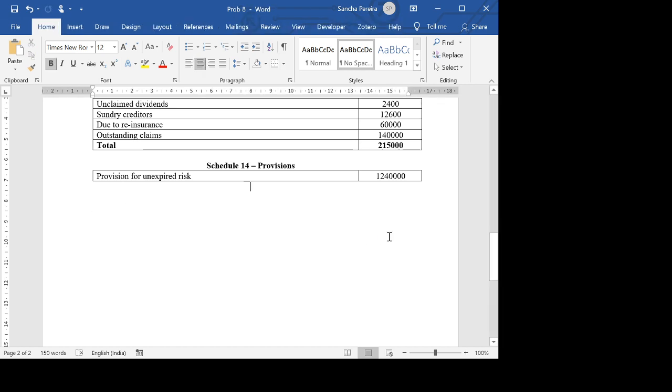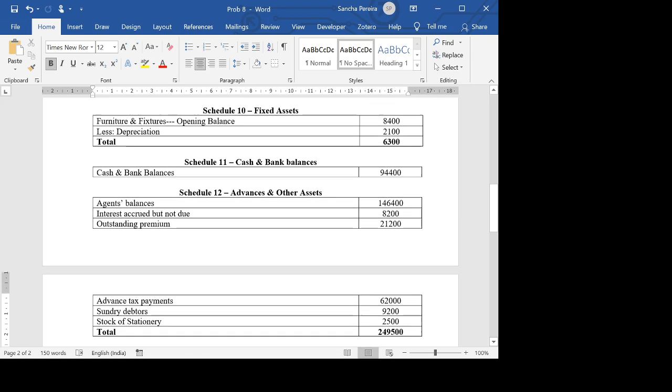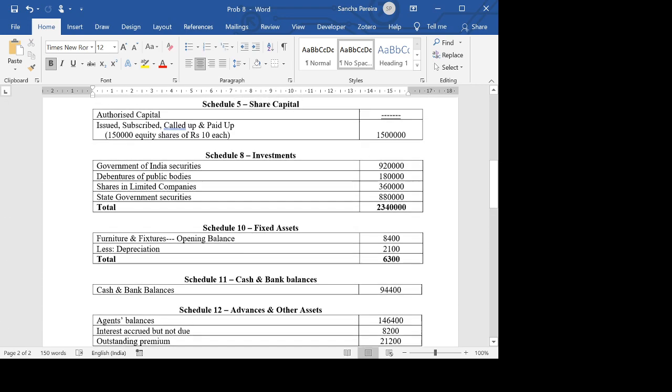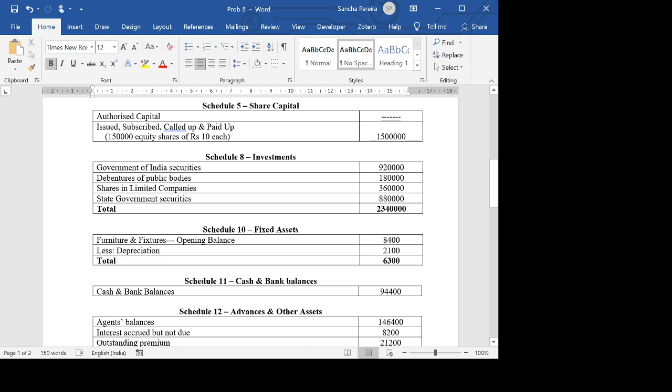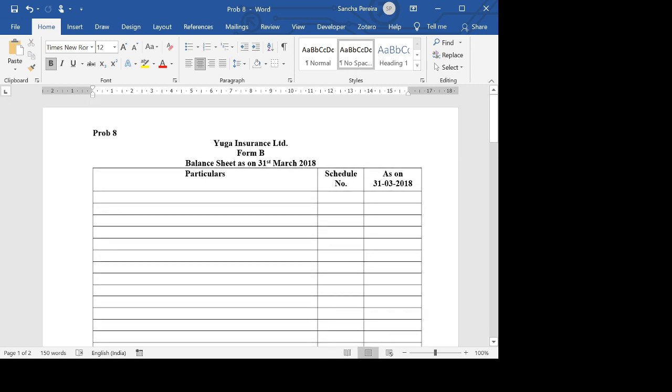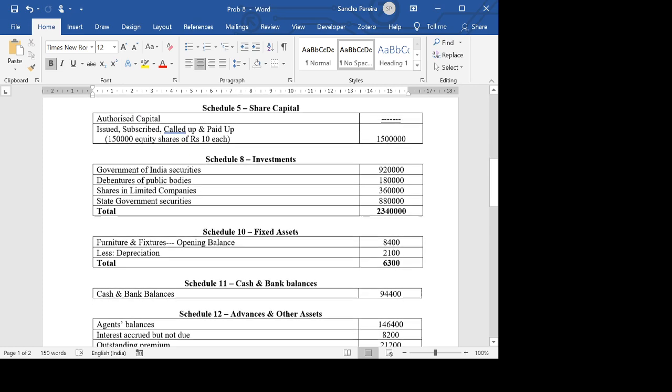So now we go and transfer these items to the balance sheet. Any questions with regard to this? This is a very simple problem as compared to the first. It's quite a simple problem. Any questions, students?